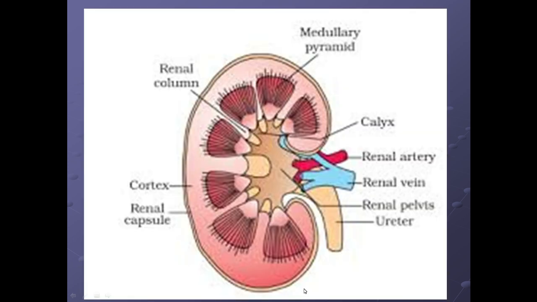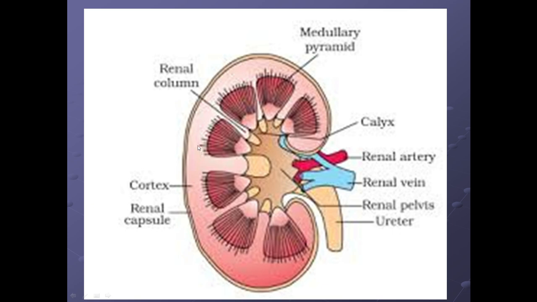So let's see the slide now. We talked about the pyramids in the kidney, and we talked about the cortical arches. These are the portions of the renal substance, that is the cortex, which are present between the bases of the pyramids and the capsule of the kidney. So these are the cortical arches.